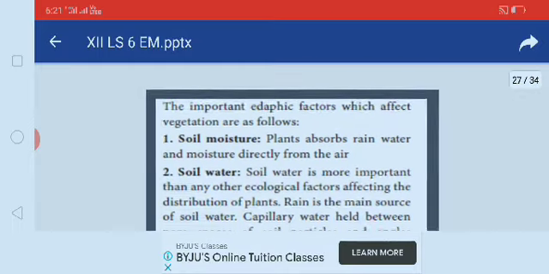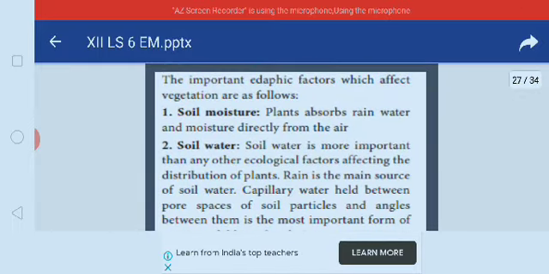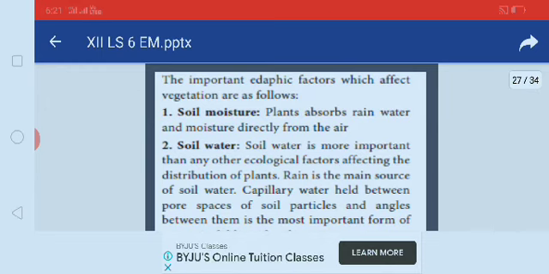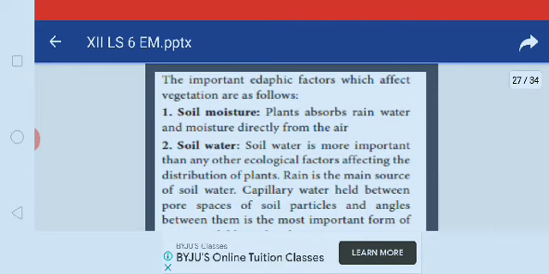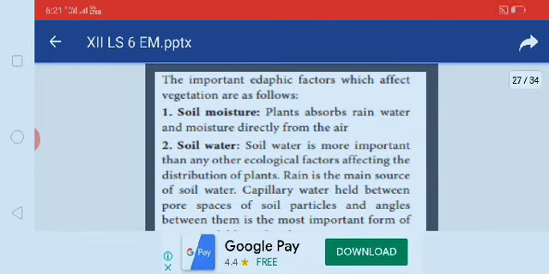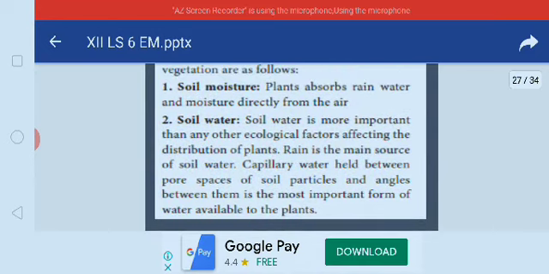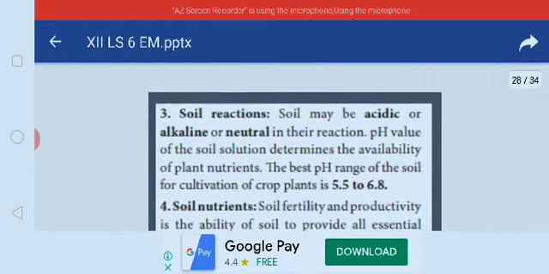Next, the important edaphic factors which affect the vegetation are as follows. First one is soil moisture. Here the plants absorb rainwater and moisture directly from the air. Then soil water. Soil water is the most important of any ecological factor affecting the distribution of plants. Rain is the main source of soil water. Capillary water held between pore spaces of soil particles and the angles between them is the most important form of water available to the plants.